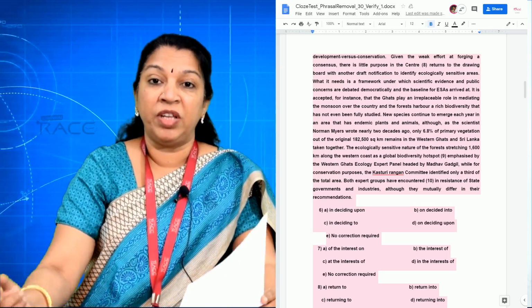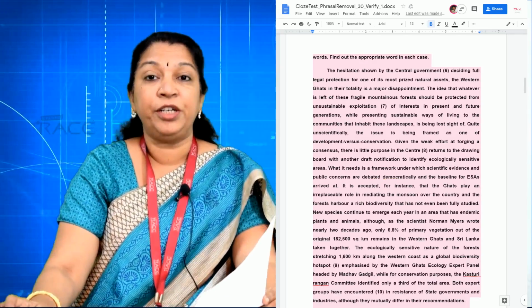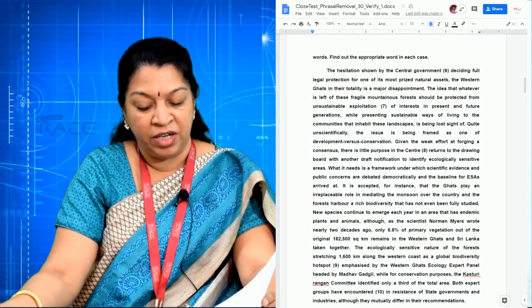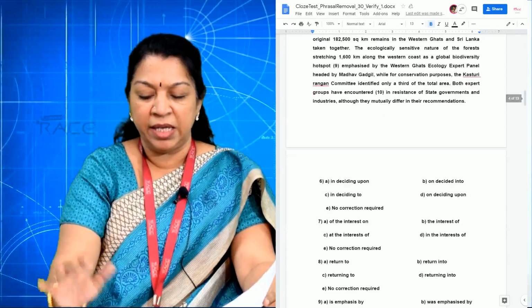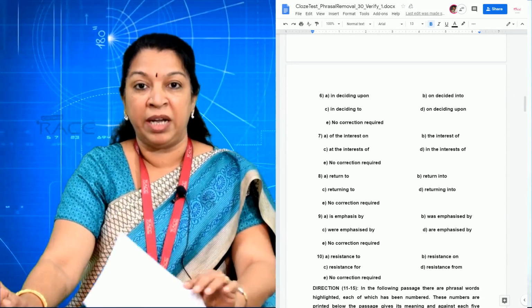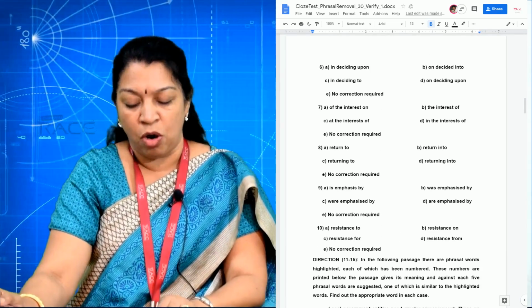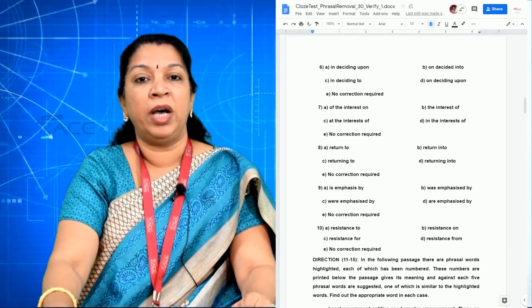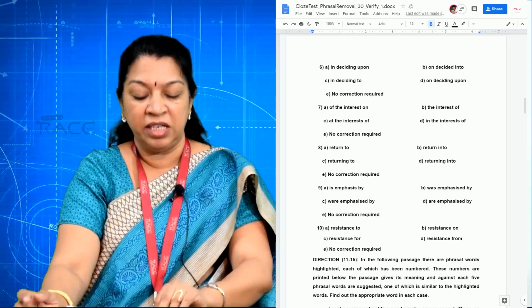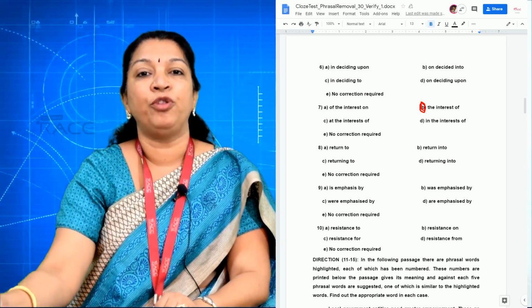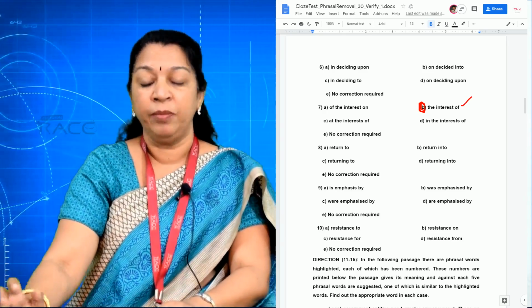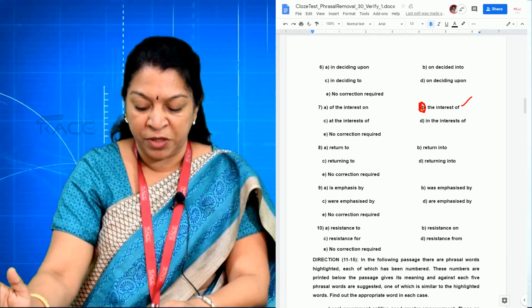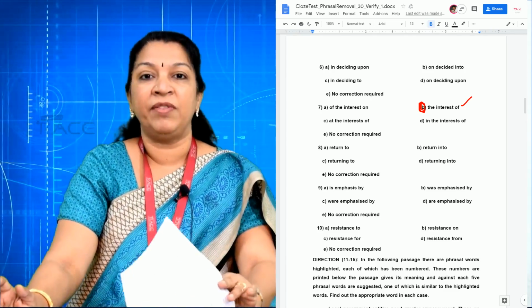The exploitation of, the interest on is wrong. As I told you, interested in only should come. So A, B, C will not be right. In the interest of. So the 7th one, option D, in the interest of present and future generations should be the right option here. So option D, 7th one.